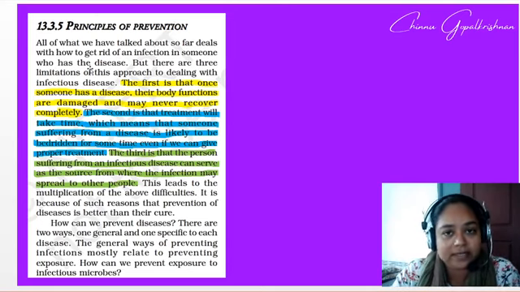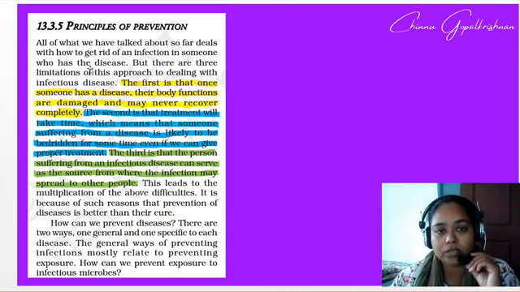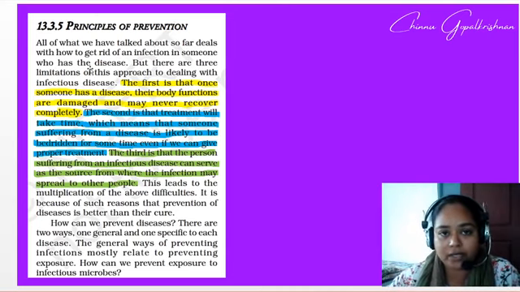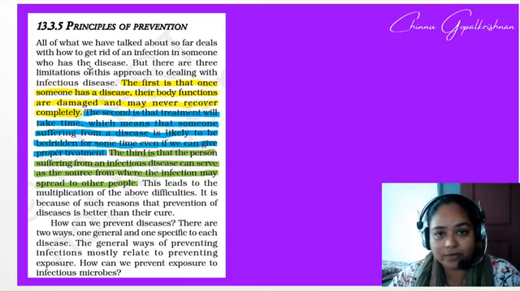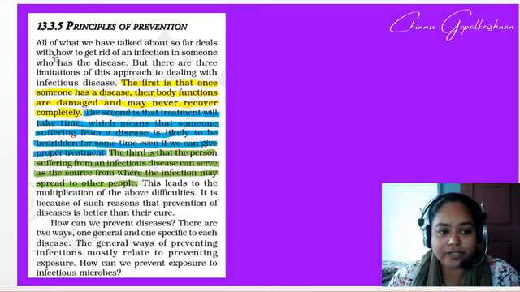I normally say that you have to follow your NCERT, so don't skip reading your textbook. It doesn't matter whether you are using any particular resources or going online for your studies, but make sure that your concepts stick to the NCERT textbook itself. That's where the basics of the questions will also be coming from. So, the reading part now: principles of prevention.